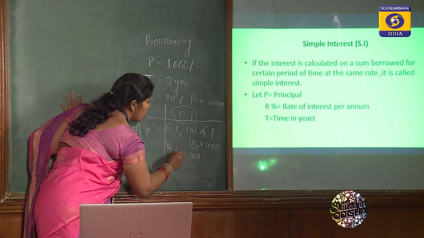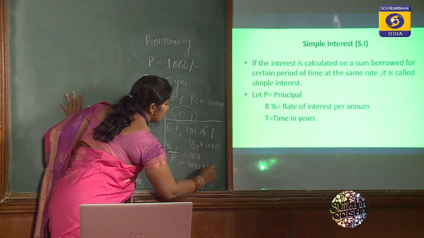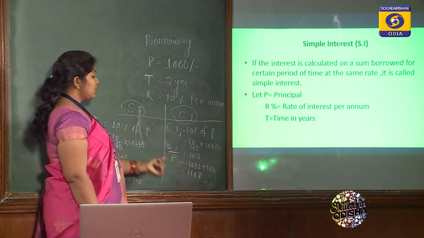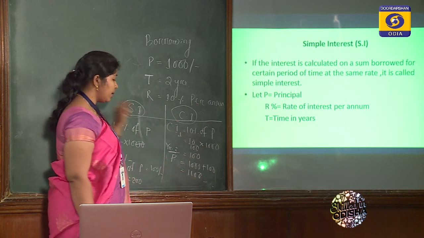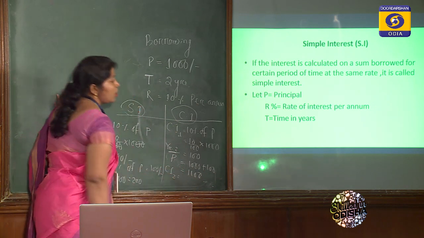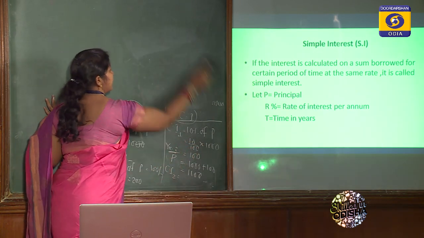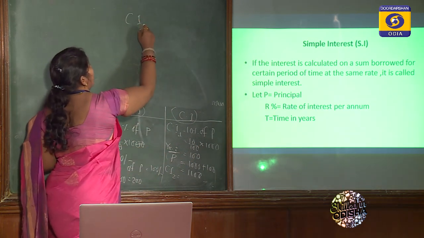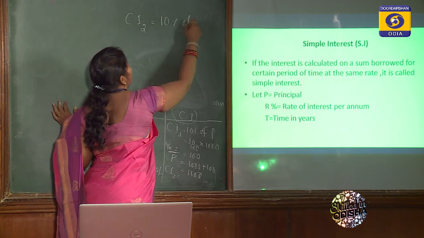For year 2, your principal amount will become 1000 plus 100, which is 1100. So this 1100 will be the new principal for the second year in case of compound interest. So again, whenever we are calculating the compound interest for year 2, the compound interest for year 2 is equal to 10% of the new principal.